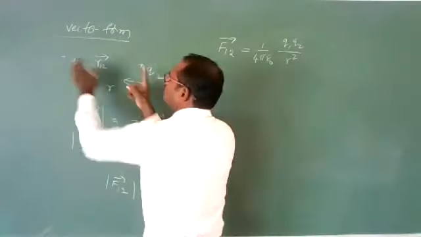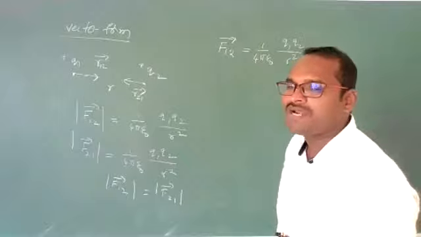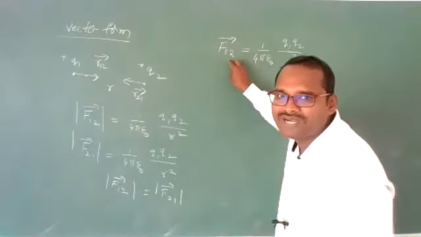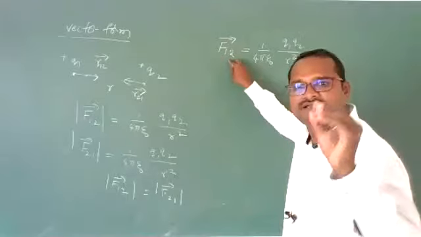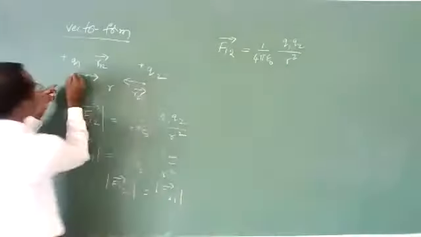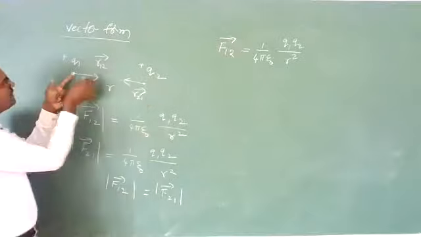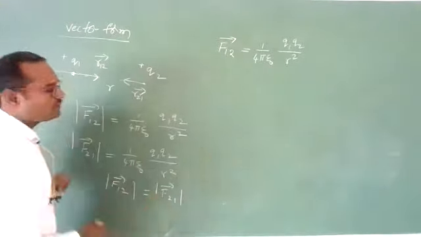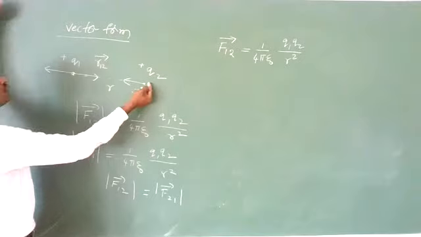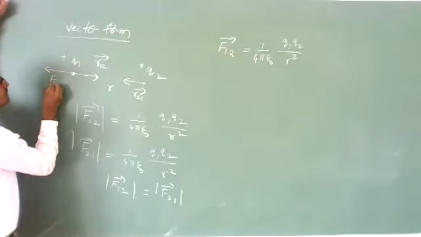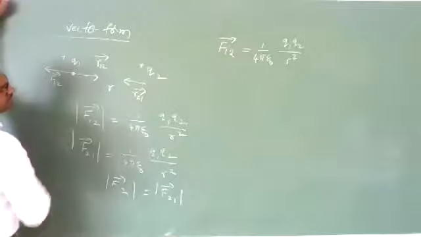See, both are positive charges. I want force on first charge due to second charge. 1, 2 indicates force on first charge due to second charge. So on first charge due to second charge, force will be in this direction, because it is a repulsive force, no? Q2 is acting a repulsive force on Q1. That is force on first charge due to second charge in this direction.